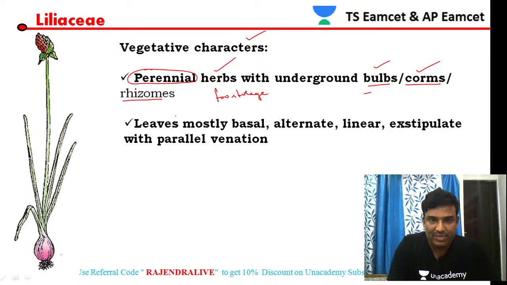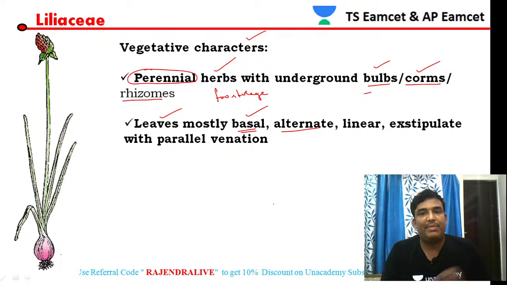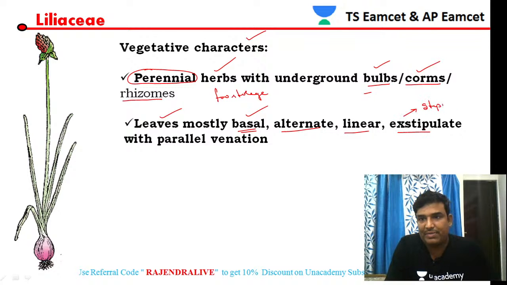Then if you see the leaves, leaves are mostly basal, originating from the base, and arranged alternately on the stem, as you can see in the diagram. They are linear, as well as exstipulate. Exstipulate clearly indicates that stipules are absent.